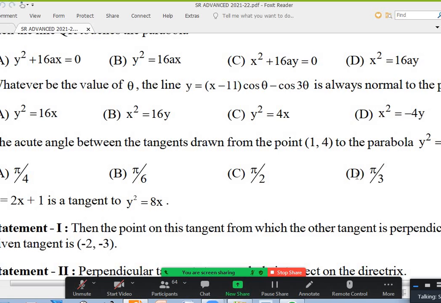In parabola mains material total, how many questions are there? Anybody knows? Around 109 or something. Okay, 104 plus 13. Who has tried maximum number of questions? Anybody tried beyond 60 here? Listen, up to where you tried? From how many days I am not giving any specific homework in parabola, and I am telling you just try the questions.